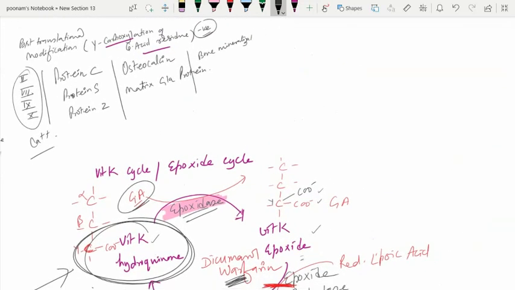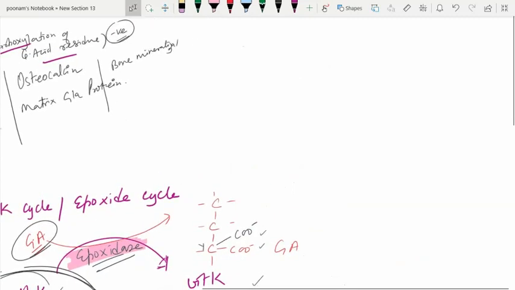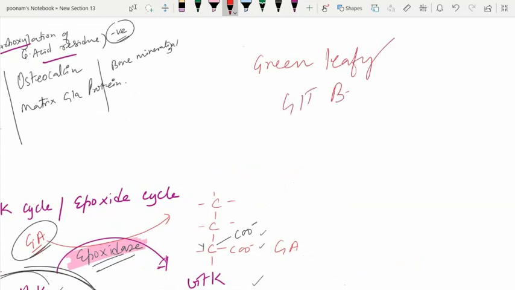Vitamin K deficiency is rare. The source is green leafy vegetables and GIT bacteria. Generally, in normal health, whatever the GIT bacteria are producing is more than enough for biological activity. So deficiency is very, very rare in a normal healthy adult.